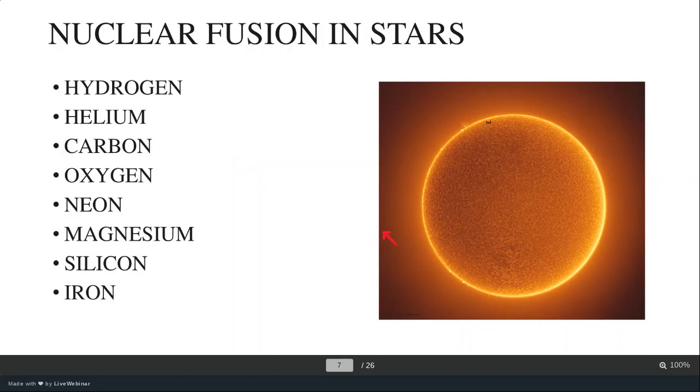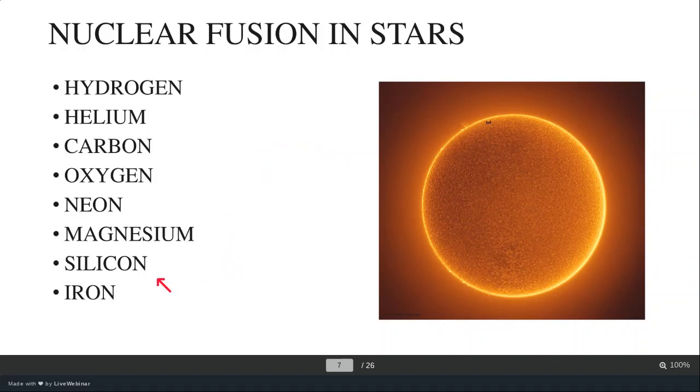What happens in the star is, let's consider the sun. In the photo you can see the sun. What's happening in the center of the sun is there are elements like hydrogen, helium in the center of the sun, and elements are fusing to form heavier elements. This is the elemental hierarchy that is going on in stars. We have hydrogen, helium, carbon, oxygen, neon, magnesium, silicon, and iron. Starting from hydrogen, the elements get heavier and heavier and go up to iron.